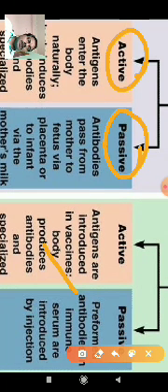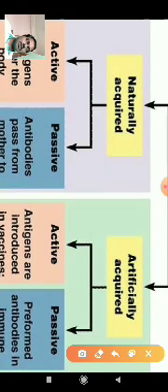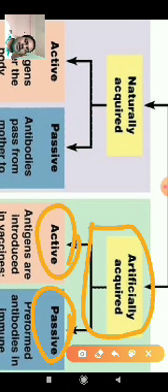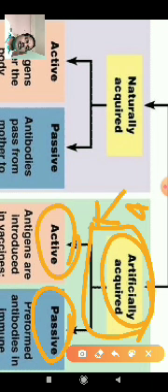The second type is artificially acquired immunity. It is also divided into two types, active and passive immunity: active artificially acquired immunity and passive artificially acquired immunity. In this type, the organism depends totally on another response. Artificially they gain antibodies, or artificially they produce the antibodies. That's why we call it artificially acquired immunity.